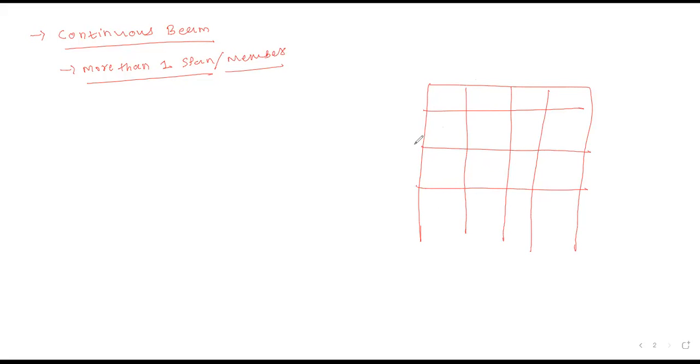Suppose I am considering this portion, this whole portion. So I can represent that portion just like this. This support is nothing but your column. Is it clear or not? Please confirm.